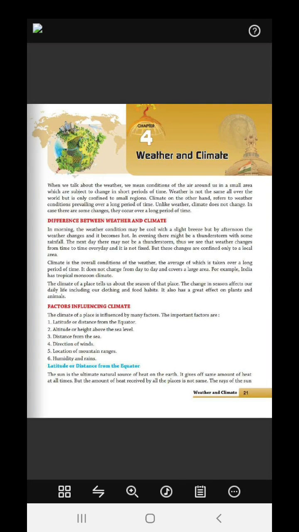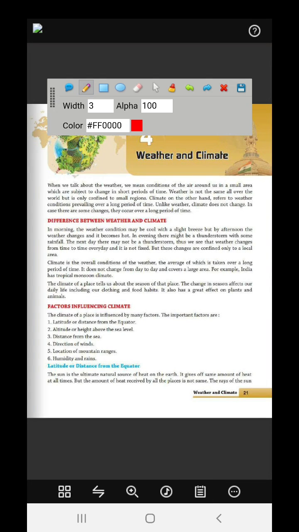Today we'll learn weather and climate. So let's start. When we are talking about weather, what do we talk about? We talk about the conditions of the air which are around us in a small area. Suppose in our city, and that changes. Its span of time changes very frequently.